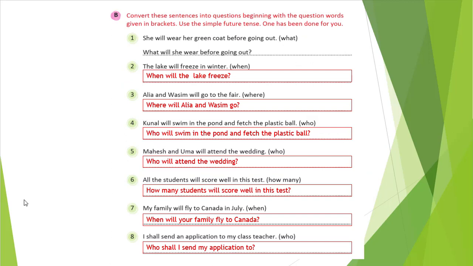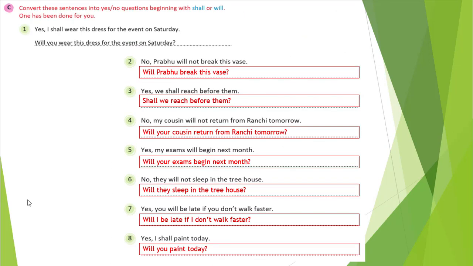Okay. So let's see the further exercise, the yes or no answer. So you see the first one. How can we create the question here also? What is given here? Yes, I shall wear this dress for the event on Saturday. So yes is the answer.